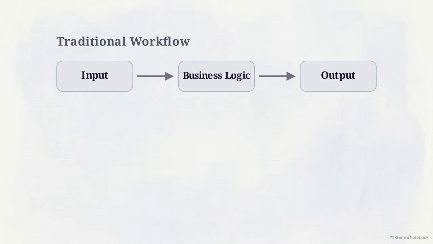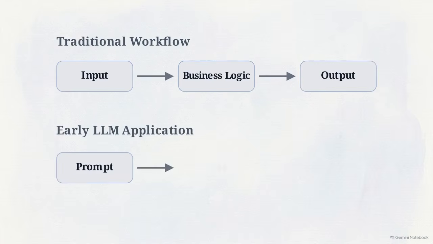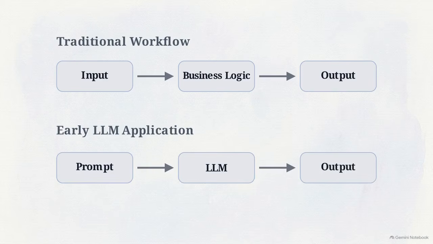Standard software relies on predictable pipelines. Give an input, execute business logic, and deliver an output. Early LLM applications mirrored this linear chain. Feed a prompt, wait for a response, and output the result.